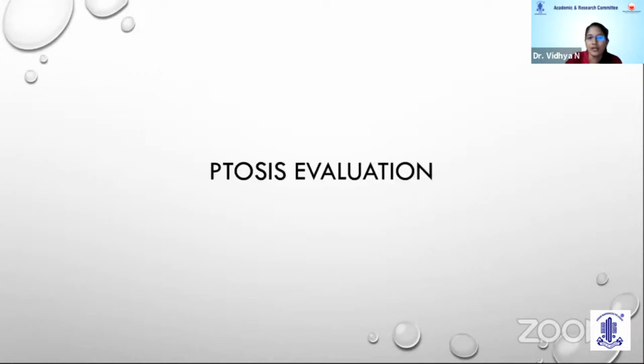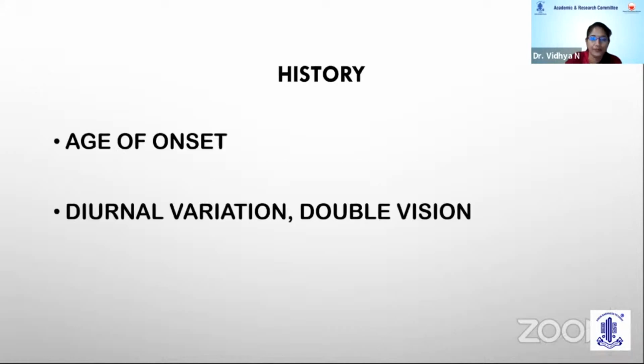Ptosis can occur in all ages, and when a patient presents with droopy eyelids, we need to remember that it is mainly a sign and not a diagnosis. So we need to evaluate ptosis to find out the cause and arrive at the management plan.